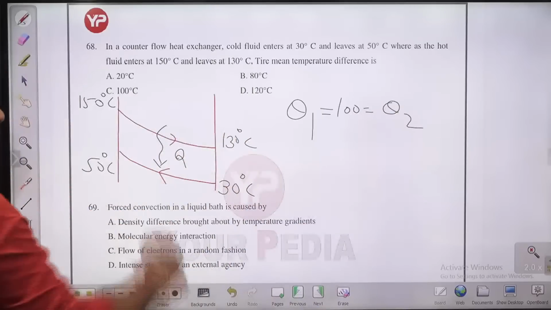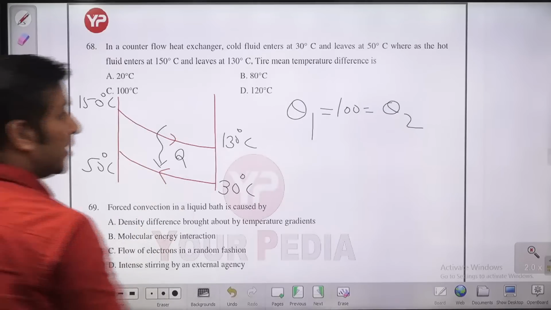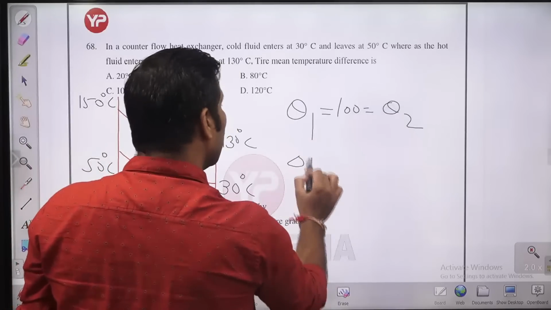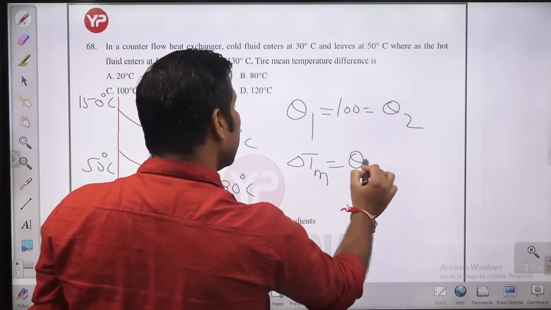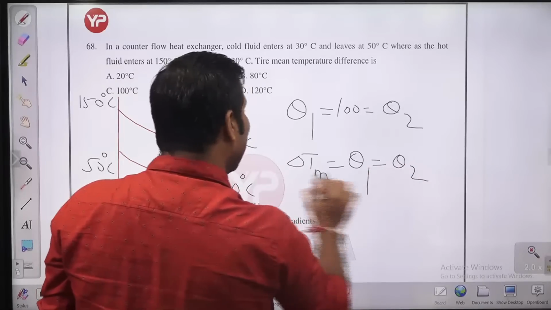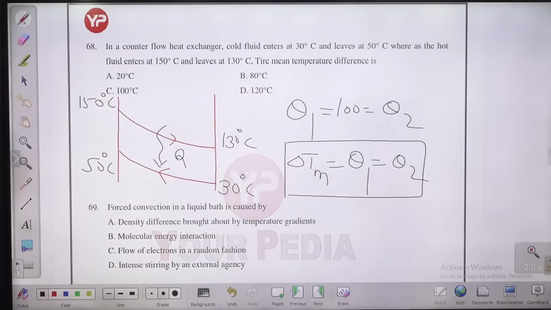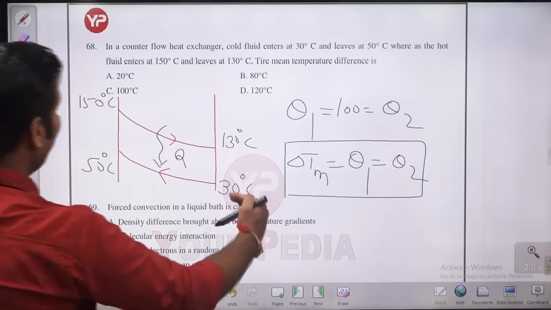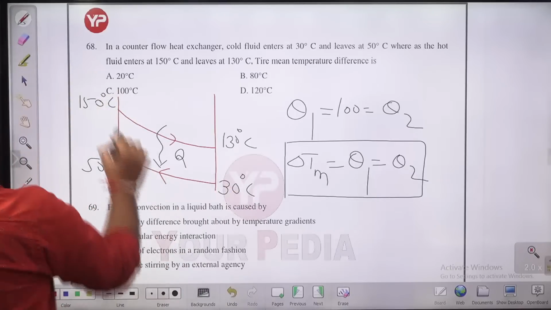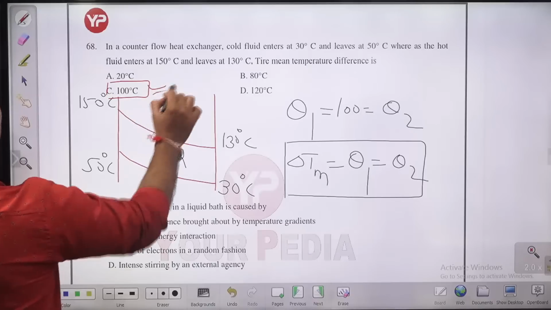That is also the same. In a counterflow heat exchanger, if theta 1 is equal to theta 2, then delta Tm is equal to theta 1 or theta 2. In a counterflow heat exchanger, if theta 1 is equal to theta 2, then theta 1 or theta 2 becomes the LMTD, and you will have two parallel lines. So C is the answer for this question, 100 degrees Celsius.